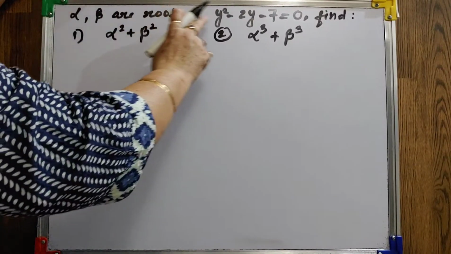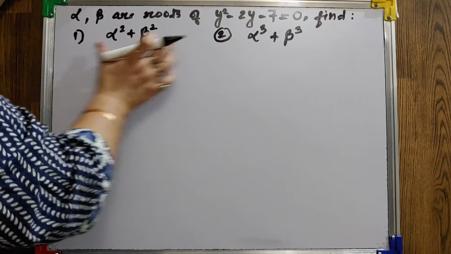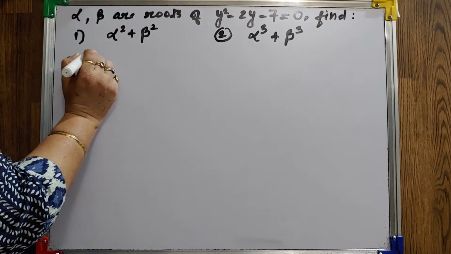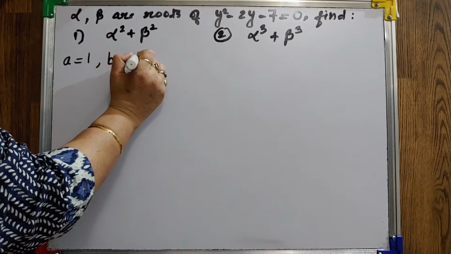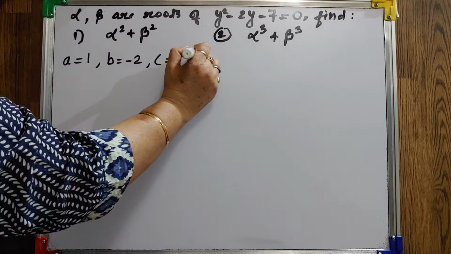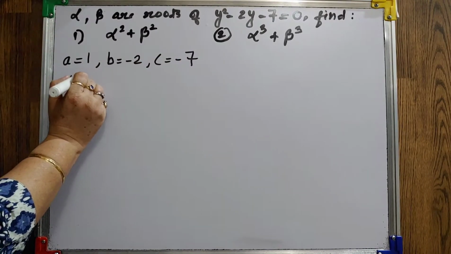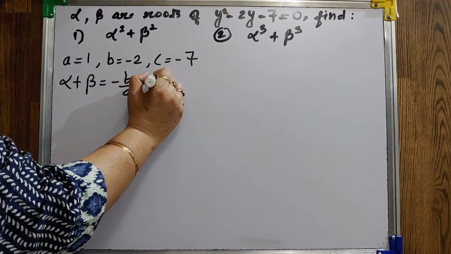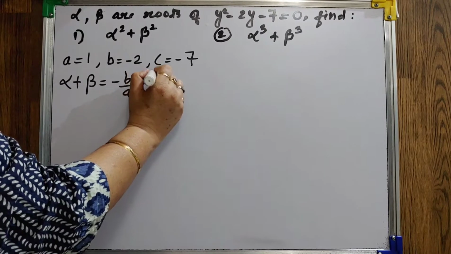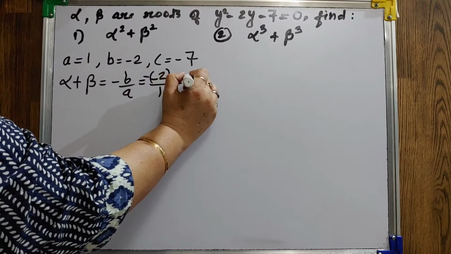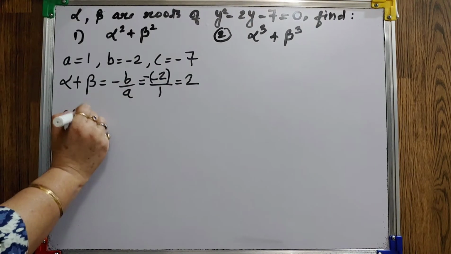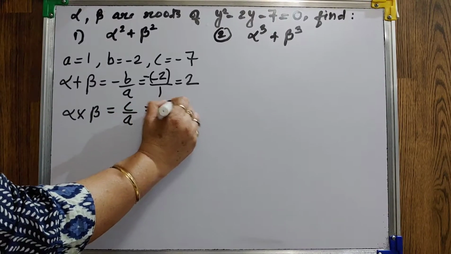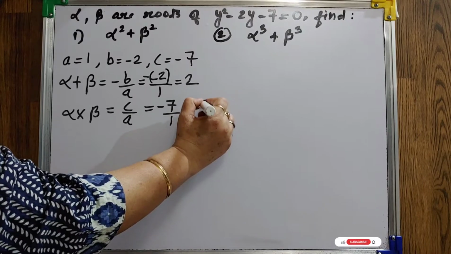Now alpha, beta are roots of the equation. Find alpha square plus beta square, and alpha cube plus beta cube. Now in the equation, your a is 1, b is minus 2, c is minus 7. First find out alpha plus beta. It is minus b by a, minus of minus 2 upon 1. So it is 2. Alpha into beta is c by a. Your c is minus 7 upon 1. So it is minus 7.